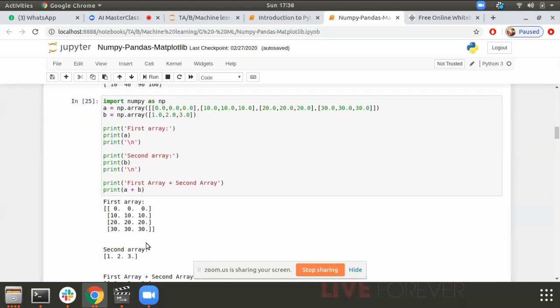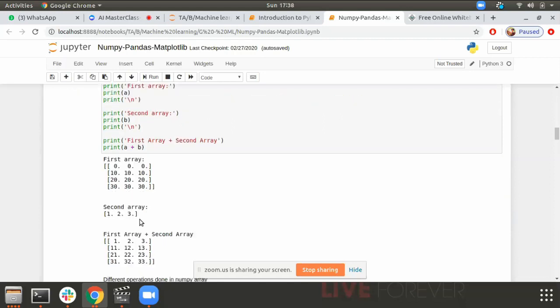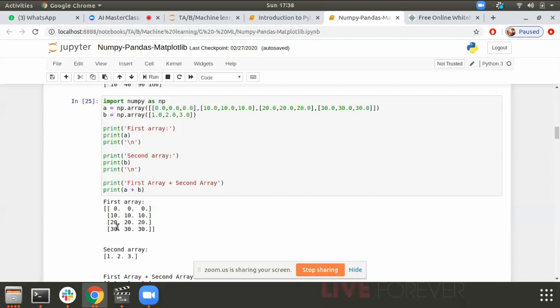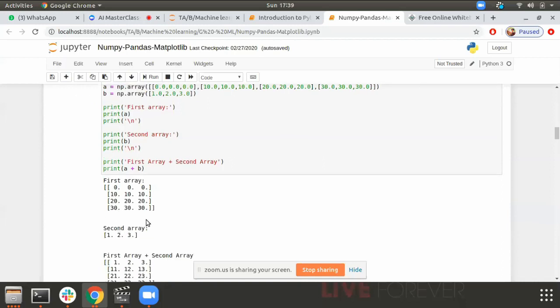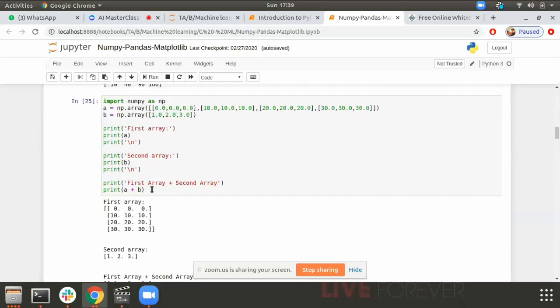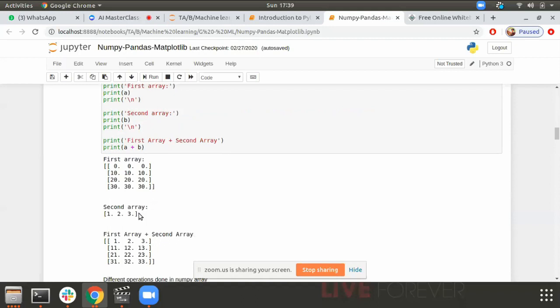Just see my first array here. This is a 4 by 3 array. There's my second array. We don't have the same number of elements here. We add them, and this is broadcasting itself. Now this 1, 2, 3 array is broadcasting itself to the size of the first array, and it is getting added.